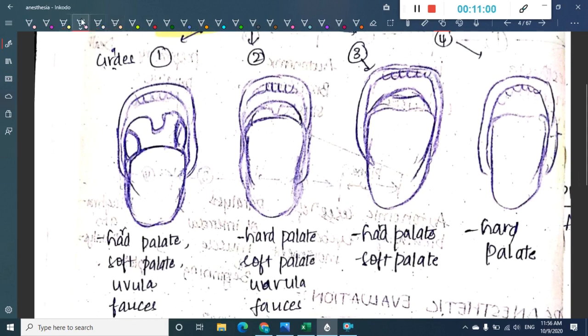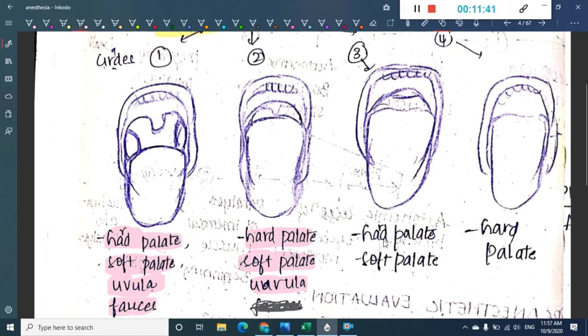The first grade: when you ask the patient to open his mouth and say ah, then if you see the hard palate, soft palate along with uvula and fauces, the tonsillar pillars, then that is grade 1. Then in grade 2 we can see soft palate, hard palate and uvula, but the fauces are not visible. If fauces are not visible but you can see hard palate, soft palate and uvula, then that is grade 2.